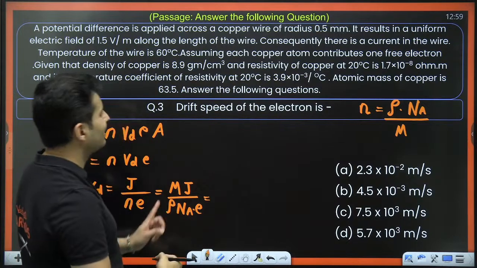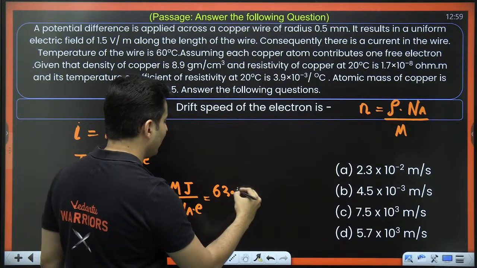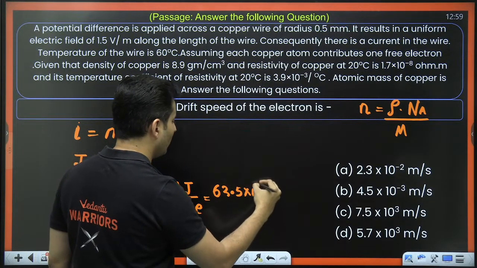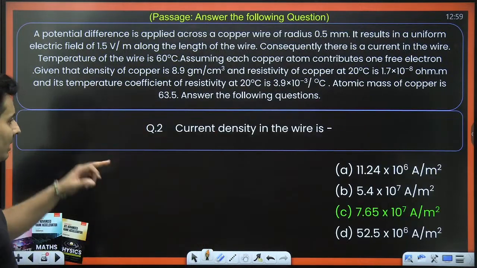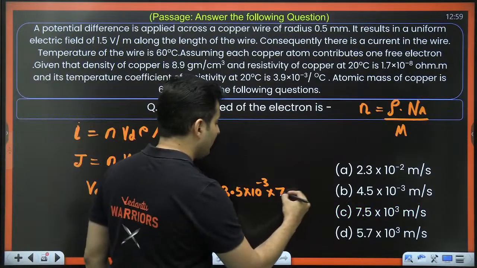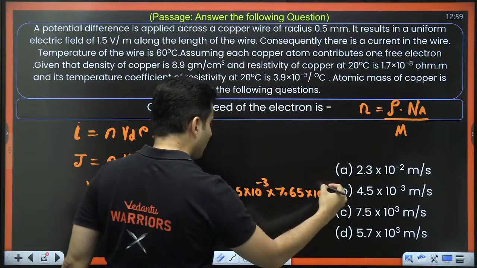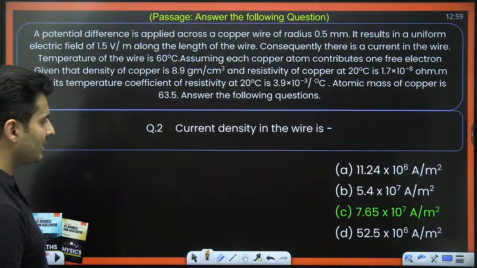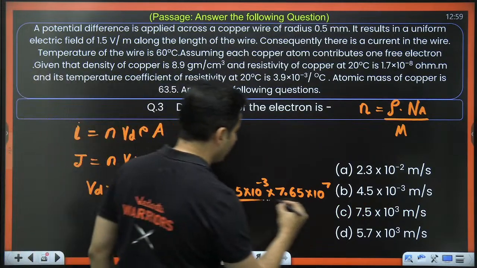Molecular mass that is given for copper, which is 63.5, but it is in grams per mole, so converted into kg per mole. Current density we found out from the previous problem, 7.65 10 to the power 7. So I'm just substituting it over here.